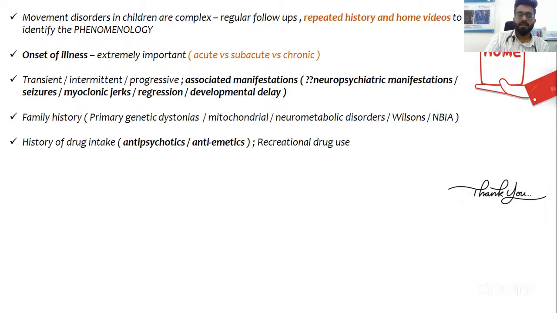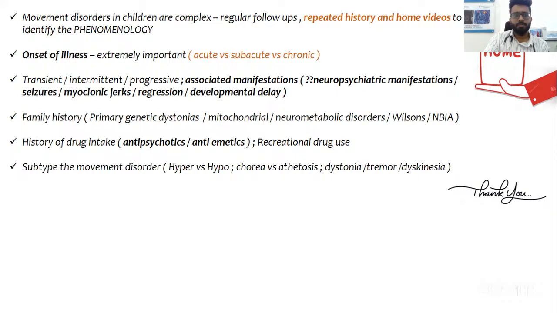And the history of drug intake, as I said, the top culprits will be antipsychotics, that is first generation antipsychotics, and antiemetics like metoclopramide. Recreational drug use needs to be considered in any teenage boy with a history of parties or any drug addiction. You have to think about recreational drug abuse and send a tox screen. And subtype the movement disorder: is it hyper or hypo? Chorea or athetosis, dystonia, tremor, or whatever it is. Try to subtype the movement disorder based on the phenomenology and then later on come to the etiology.